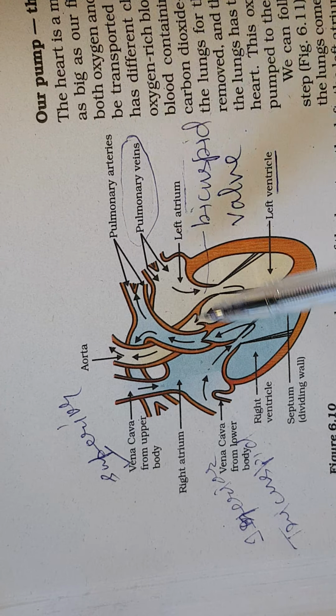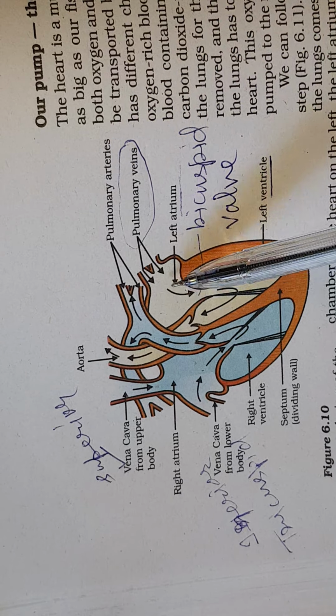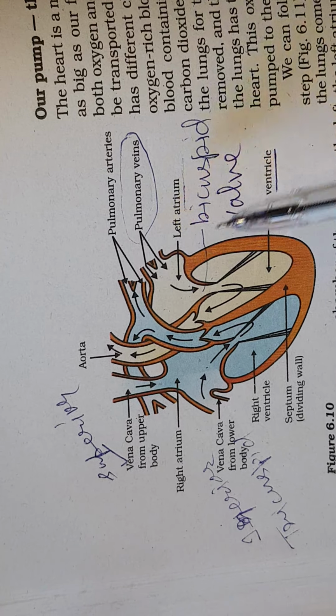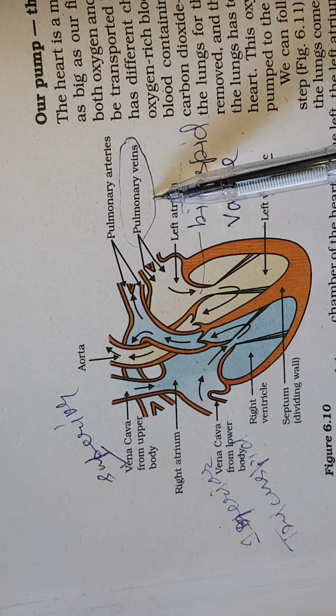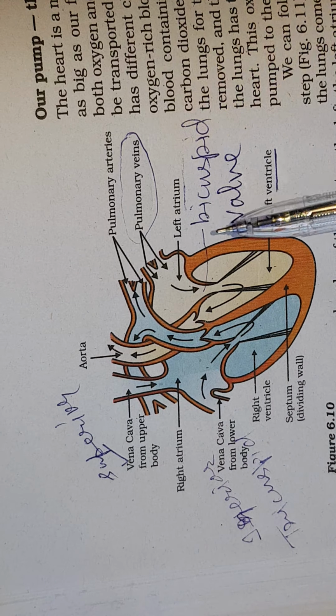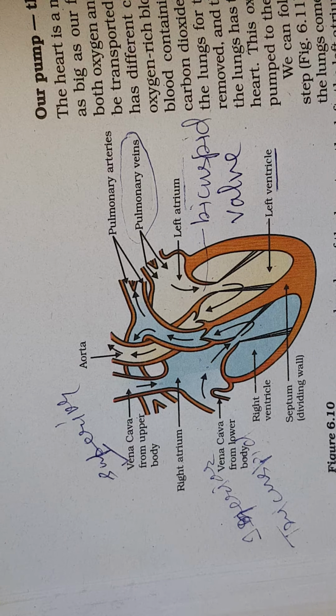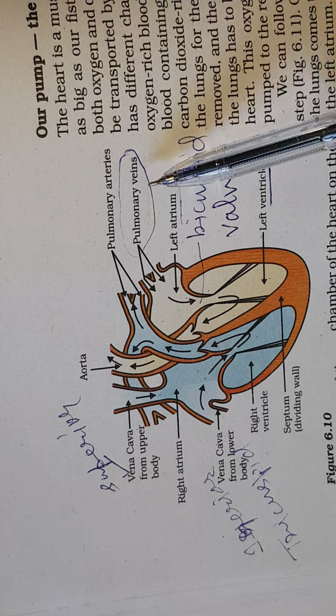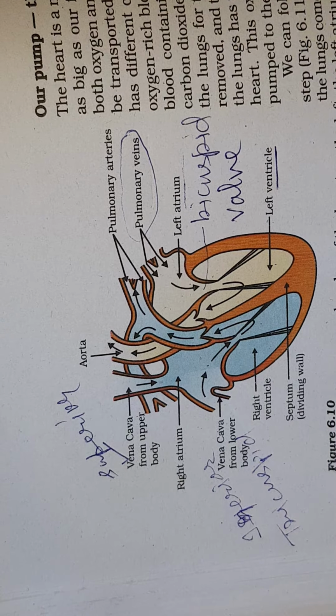Similarly, the left atrium will get the blood through pulmonary veins. Pulmonary veins are connected to the lungs. Pulmonary veins are the only veins which carry the oxygenated blood.